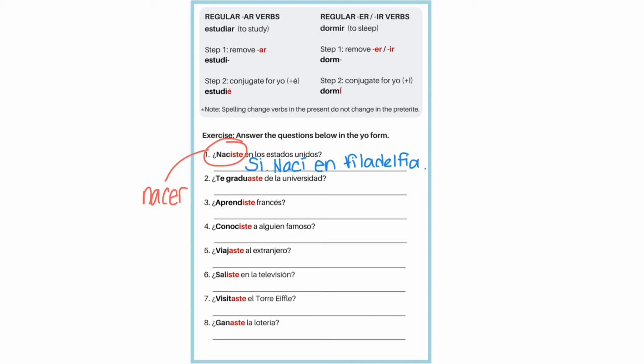Let's try another one. Te graduaste de la universidad. Did you graduate from the university? Sí.